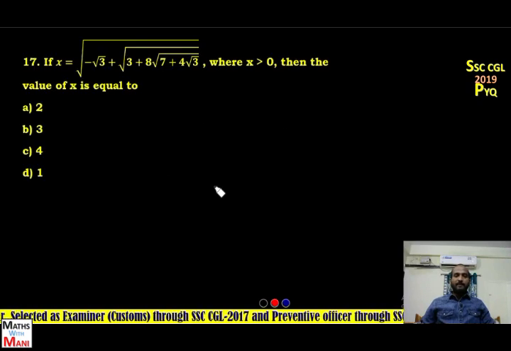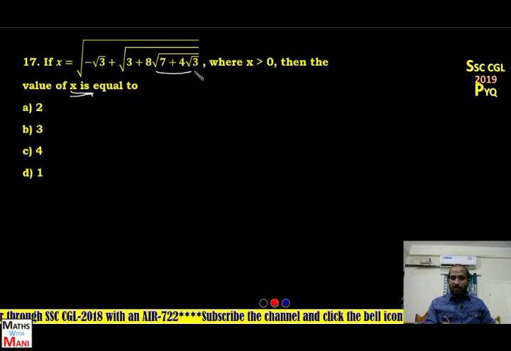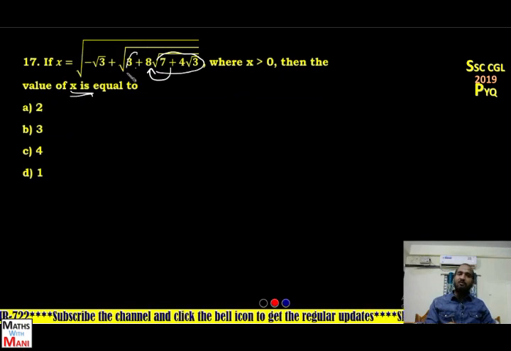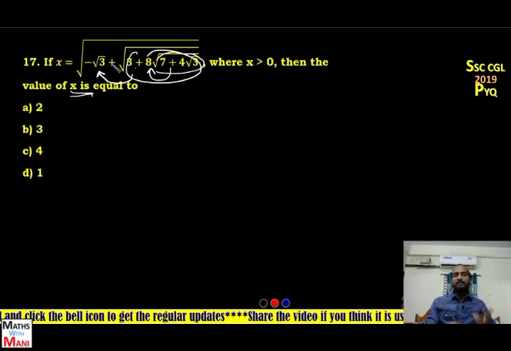17th. Yeah, this is regarding square root. Finding out the square root of a surd. Here observe, the question is: if x is equal to square root of (−√3 + square root of (3 + 8 into square root of (7 + 4√3))), where x is greater than 0, then the value of x is equal to. Here observe clearly, first you have to find out the square root of this surd. Next, after finding the square root of that surd, you have to multiply with 8 and add 3. Again find the square root of this surd, and after obtaining this value you have to add minus 3, and finally you have to find the square root of that value.